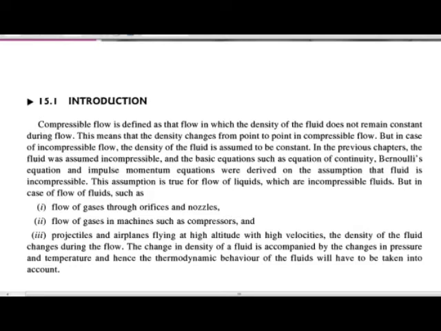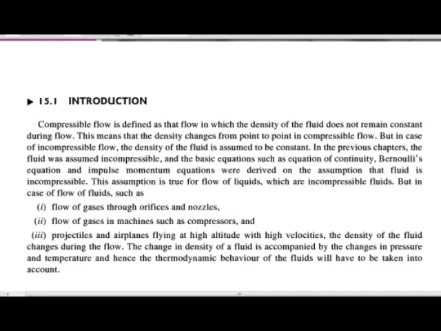Okay. Density means what? The mass per unit volume, and it changes from point to point in compressible flow. But in the case of incompressible flow, the density remains constant, or the density of the fluid is assumed to be constant.